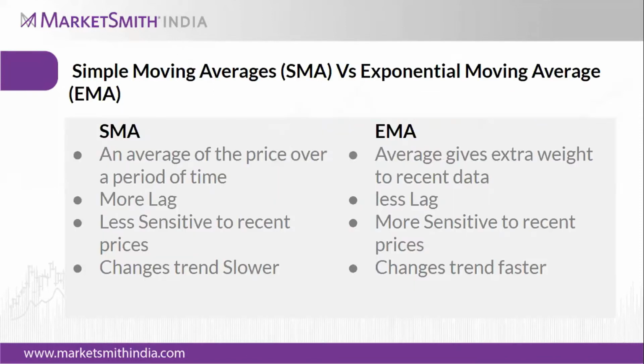So what is the difference between simple moving average and exponential moving average? Basically, simple moving average is the average price over a period of time. Exponential moving average also gives extra weightage to the recent data. Simple moving average is a bit lagging, whereas exponential moving average is not so lagging compared to the simple moving average. Simple moving average is less sensitive to the recent prices, whereas exponential moving average is more sensitive to the recent prices. Simple moving averages change trend slower, whereas we can see the trend changing in exponential moving average faster than in simple moving averages.